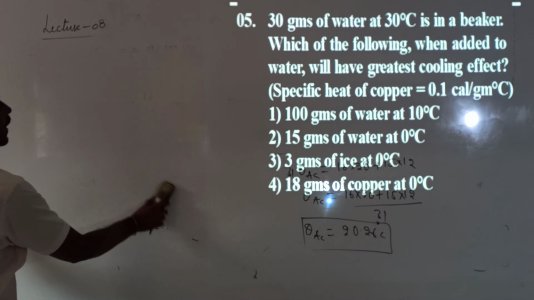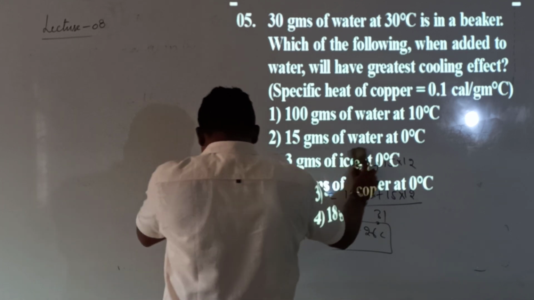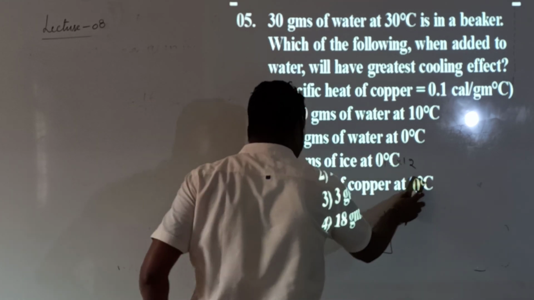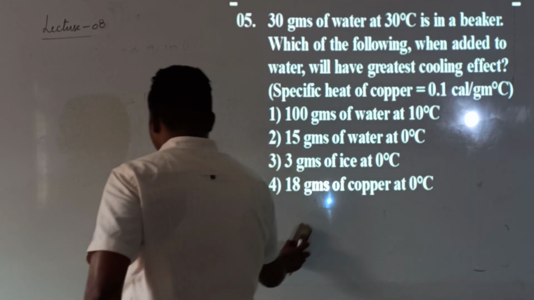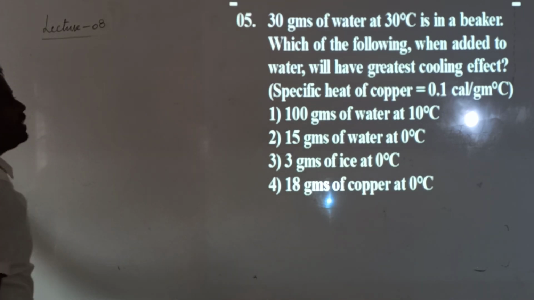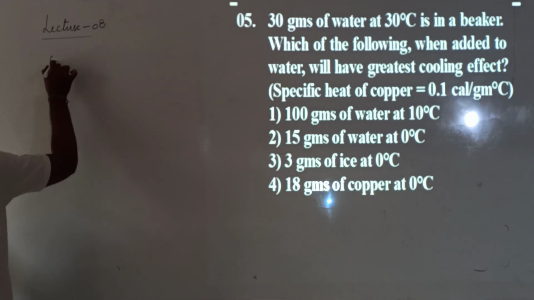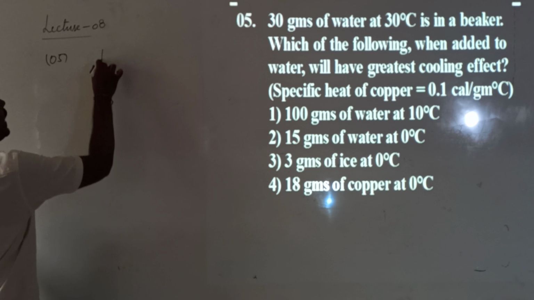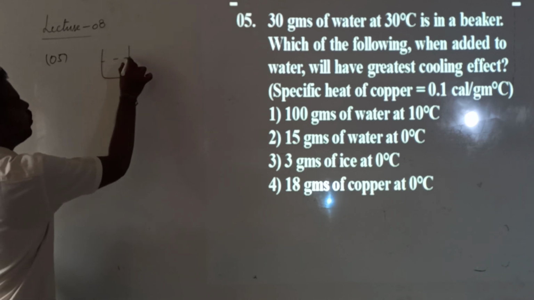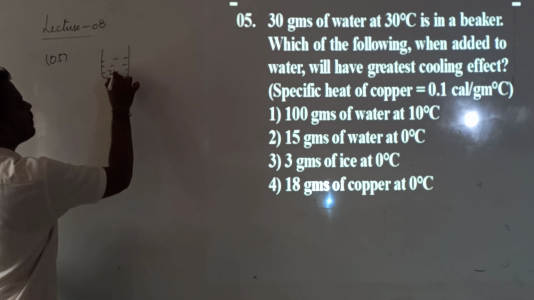Which of the following when added to water will have the greatest cooling effect? Greatest cooling effect means initially they took a beaker and this water is there. The temperature of the water is 30 degrees Celsius.